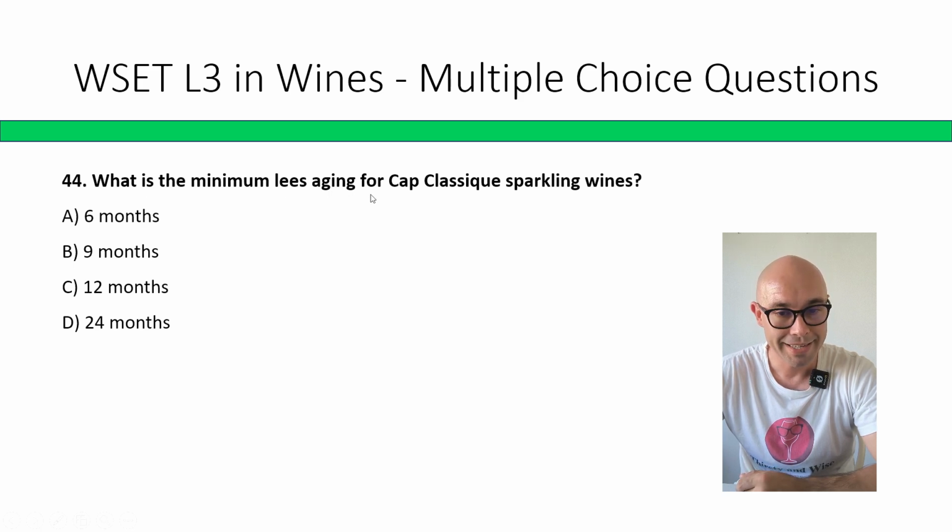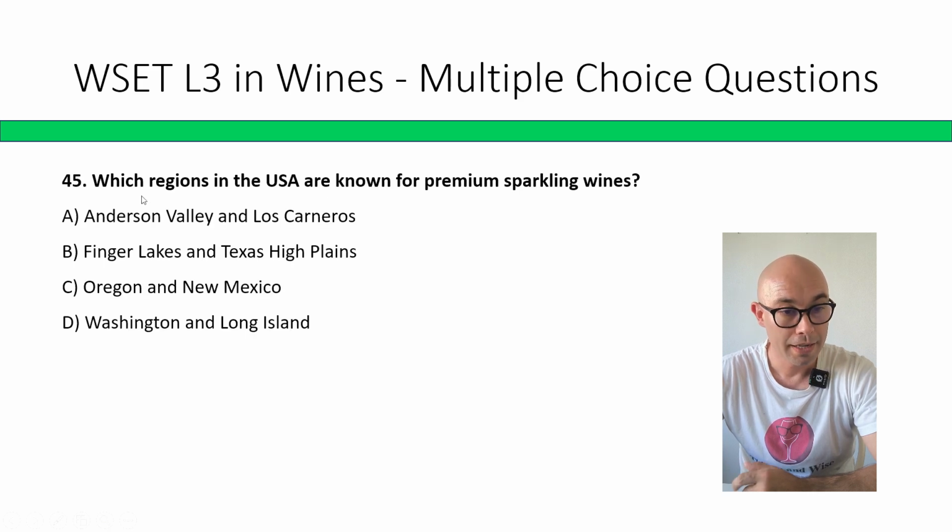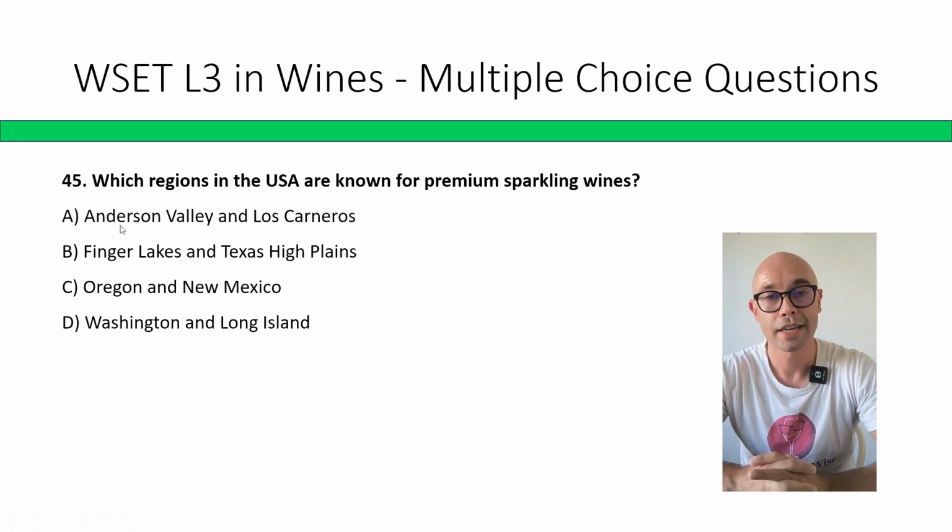What is the minimum lees aging for Cap Classique sparkling wines? 6, 9, 12, 24 months. Correct answer is C, 12 months. Last question. Which regions in the USA are known for premium sparkling wines? Anderson Valley, Los Carneros; Finger Lakes and Texas High Plains; Oregon, New Mexico; Washington, Long Island. The correct answer is A, Anderson Valley and Los Carneros.